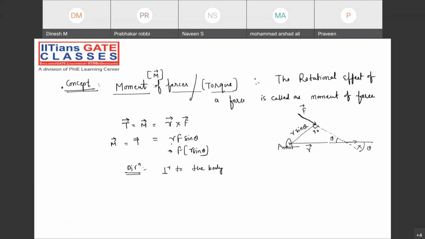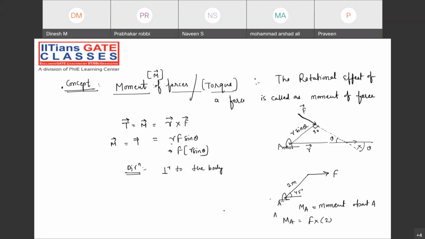So remember that whenever you have any forces, suppose that any body is there, and you are applying the force like this. The length is 2 meters, suppose, and it is making an angle theta of 45 degrees. Now, if somebody asks you what is the moment about point A, then what will you answer? Option A: F into distance 2 meter.